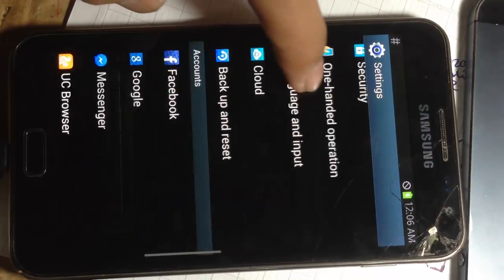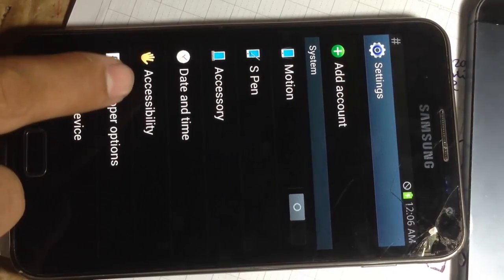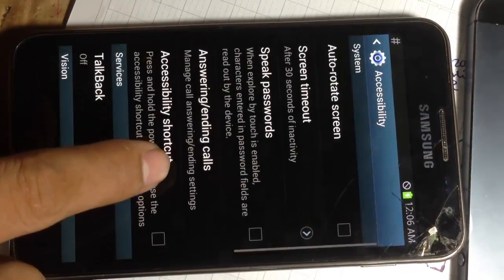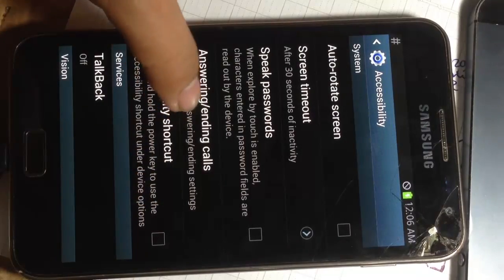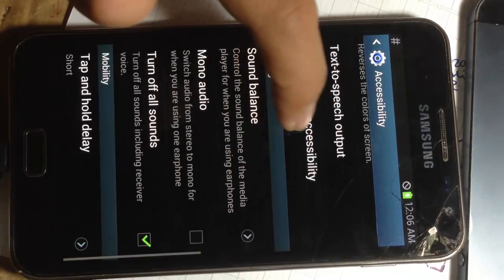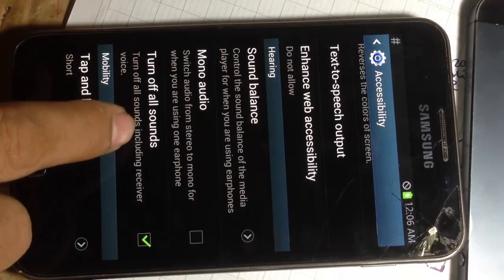Scroll down. You can touch accessibility and scroll down. Okay, you will see turn off all sound.